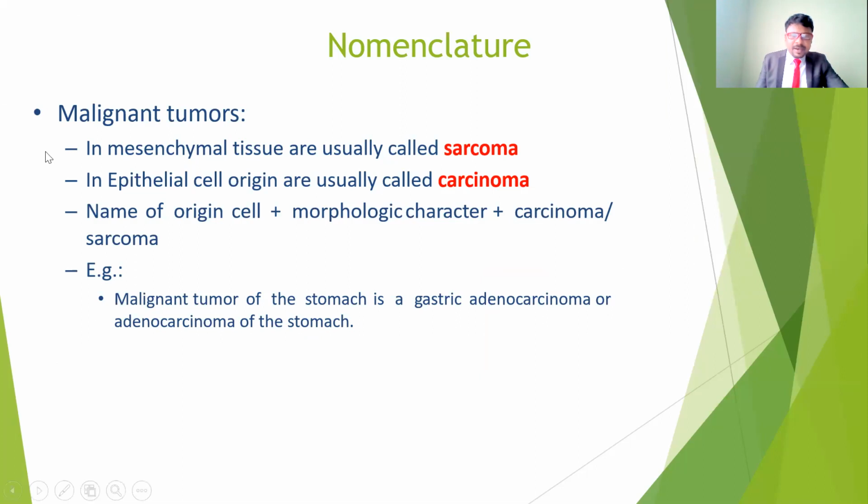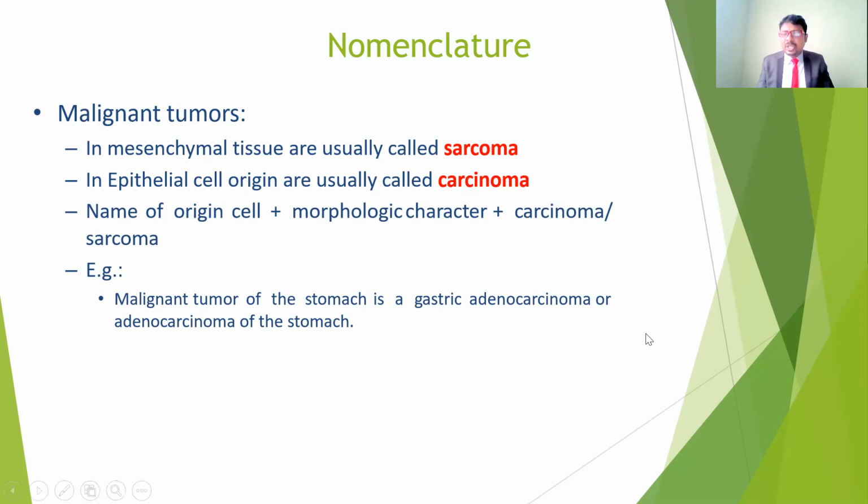The name also reflects the origin cell and morphological character, so we give carcinoma or sarcoma. For example, for a malignant tumor of the stomach, the stomach is gastric, so we call it gastric adenocarcinoma.